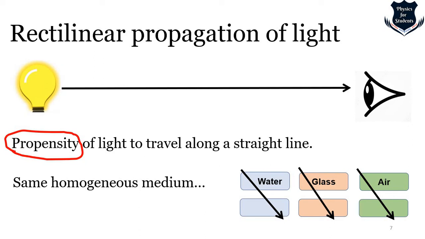As I told you, when I am moving from my room to my washroom, until and unless there is a blockage, or my children are playing, I won't be moving in a different line. So my tendency, a propensity, is to travel straight, and so does light, and in the homogeneous medium it moves straight. Now I was just going through some books. There might be a question which you might find, that rectilinear propagation of light is due to velocity, wavelength, or high frequency. Which one? It is due to high frequency. So rectilinear propagation of light is the propensity, tendency to move forward, and it is because of high frequency.